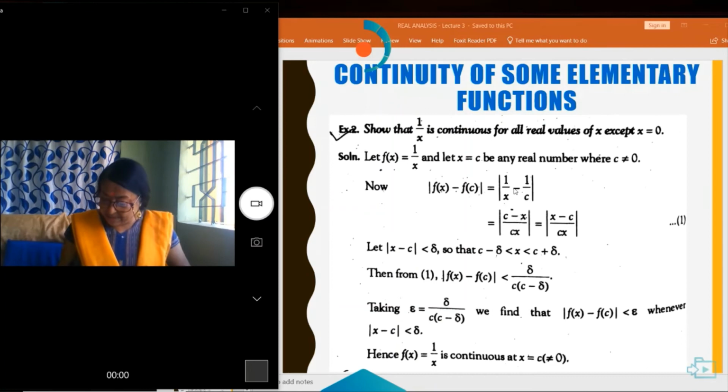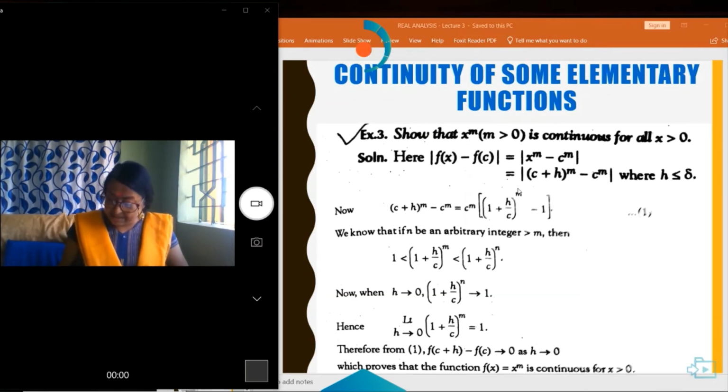Now, show that x to the power m, where m is greater than 0, is continuous for all values of x. Now, modulus of f(x) minus f(c) is equal to modulus of x^m minus c^m. So, x can be replaced by c plus h, so it is (c plus h)^m minus c^m. Now, splitting it binomially, we can write it as c^m times ((1 plus h by c)^m minus 1).